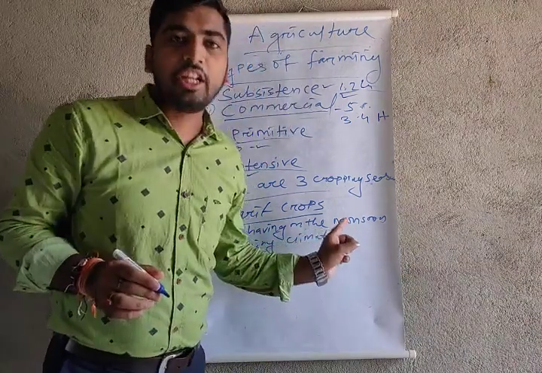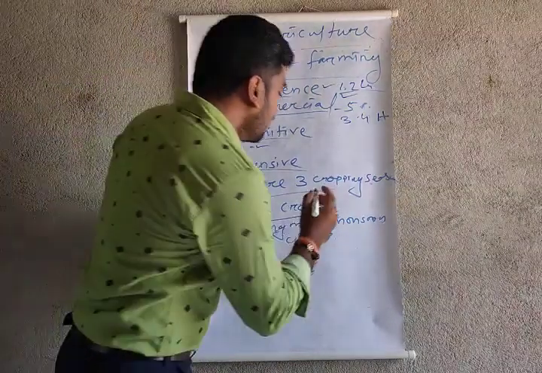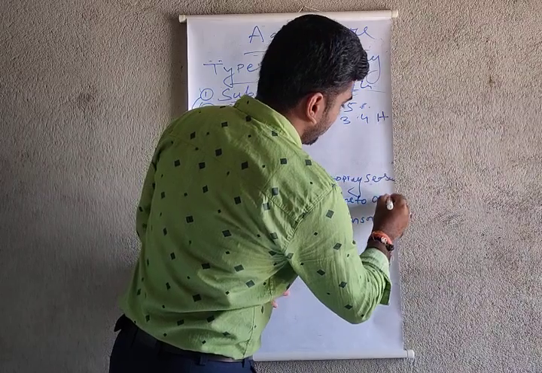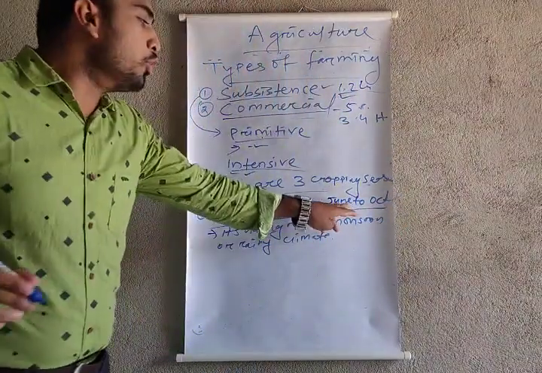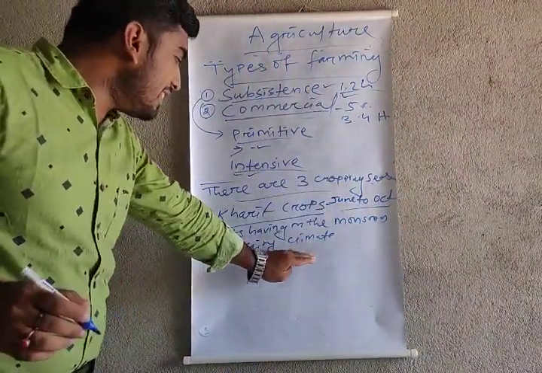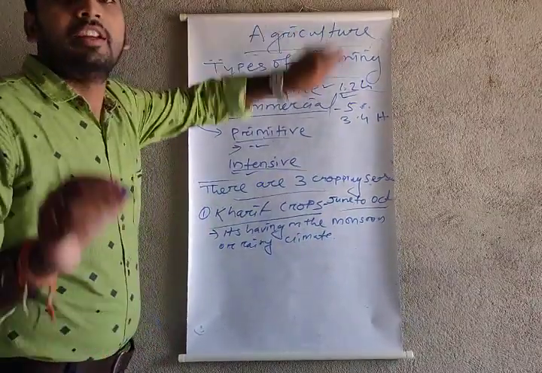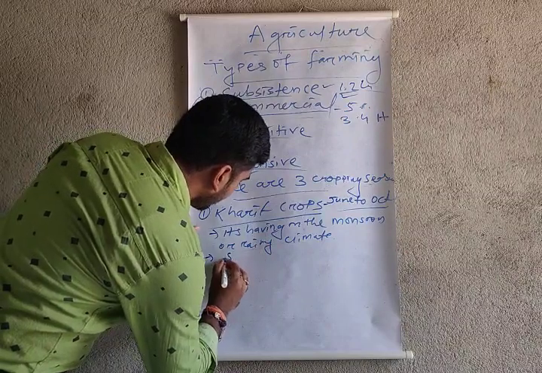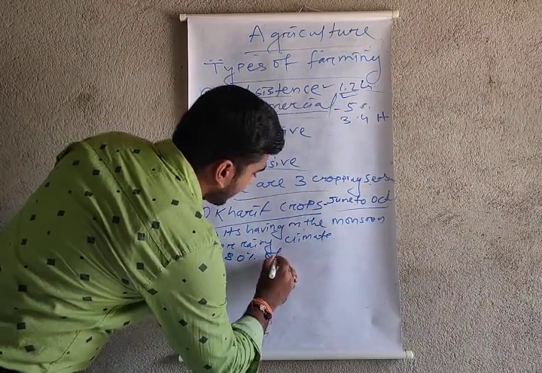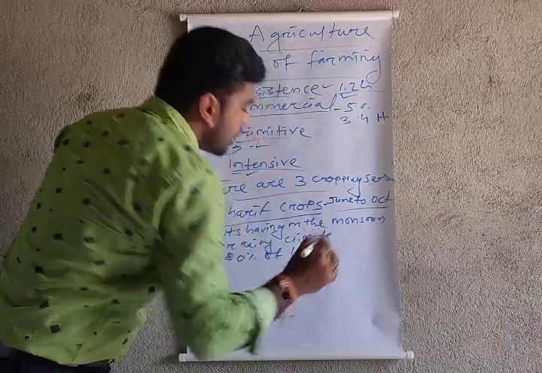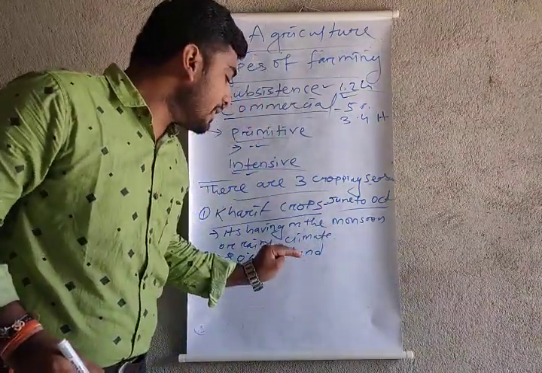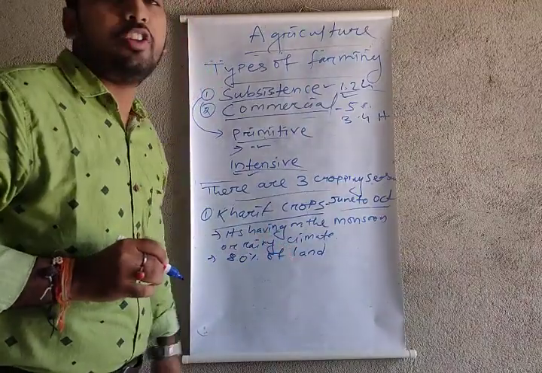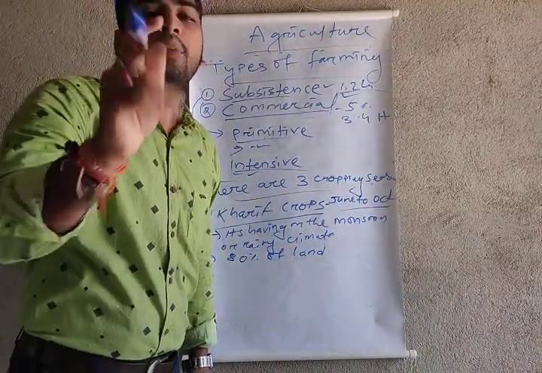Kharif crops are mostly grown during the rainy season, from the month of June to October. Number 2, 80% of land used for agriculture all over India is used during the kharif crop, because they get the water from nature.